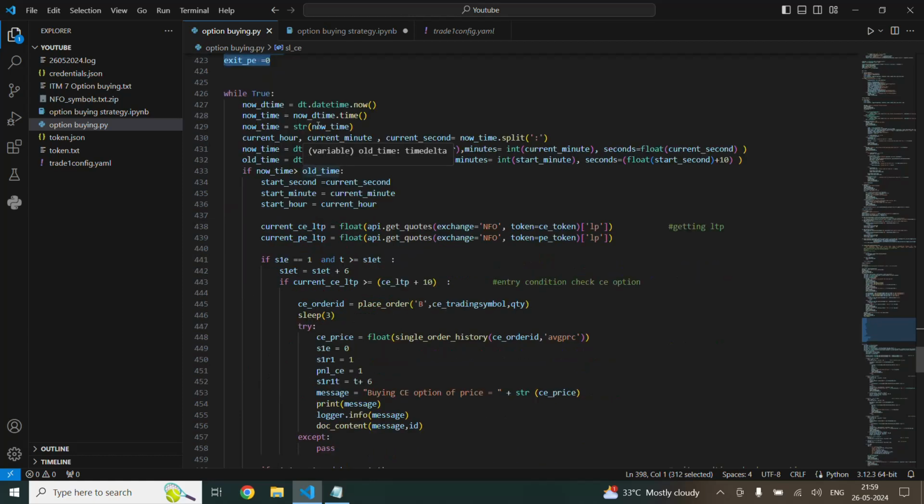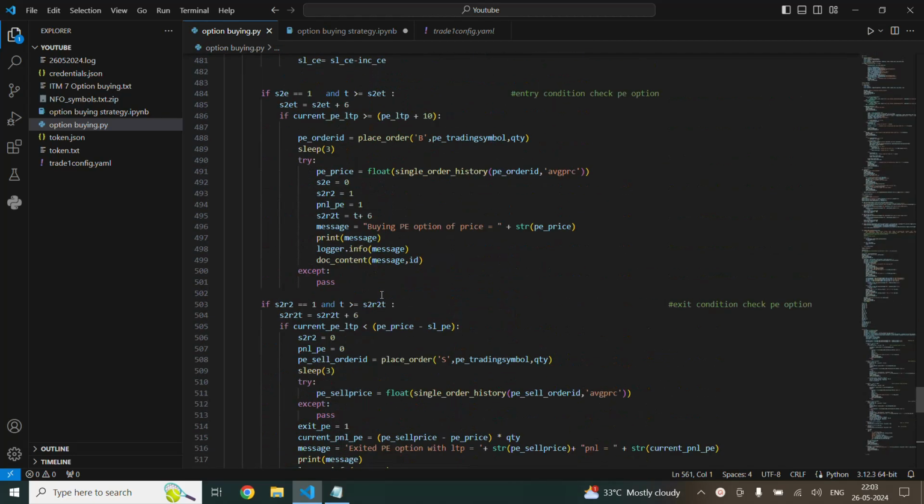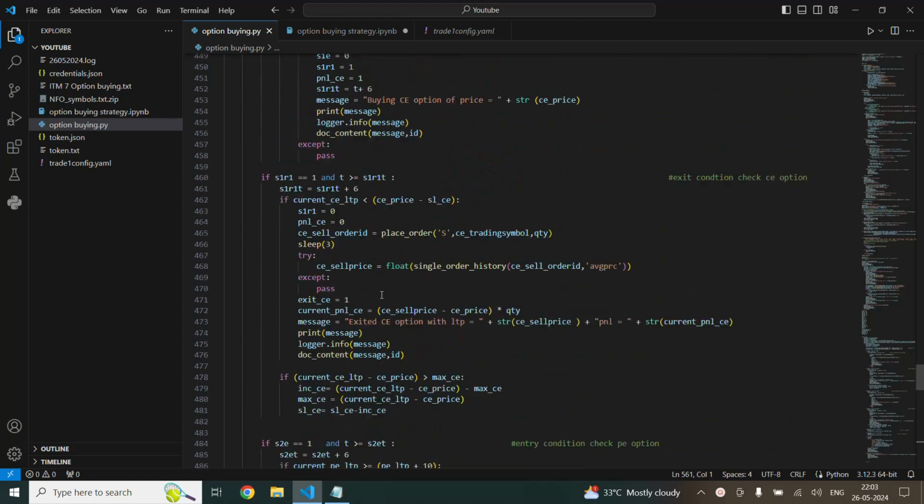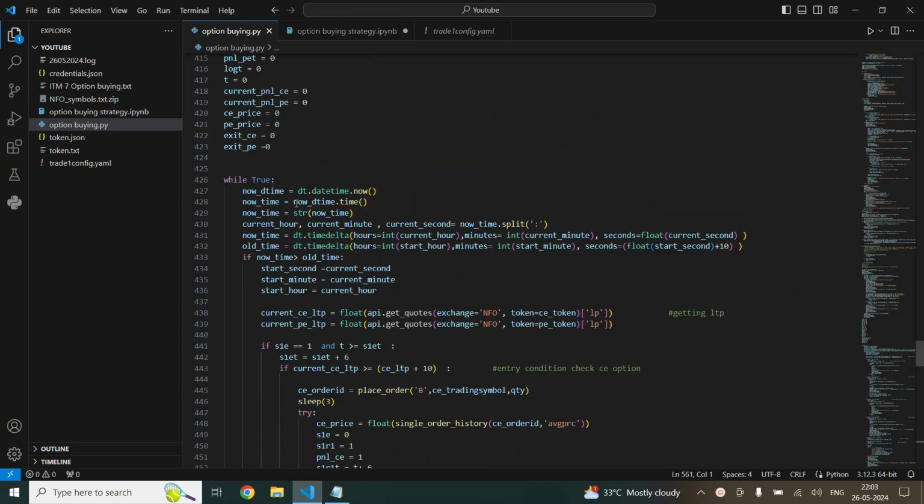So this is the main part of the code, where we are going to place the order for buying and exiting the buy order. This condition will check every 1 minute. Basically it checks the condition every 1 minute, so that when the LTP of the selected strike breaches 10 points above its stored value, a buy order will be triggered.